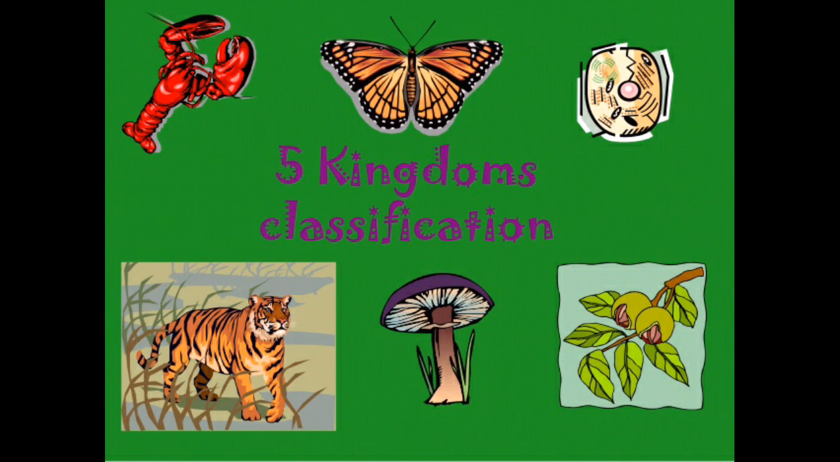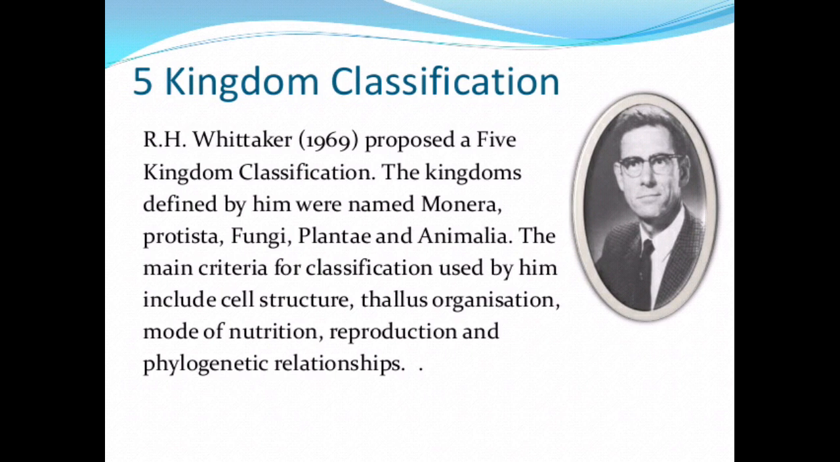Five kingdom system of classification. R.H. Whittaker in the year 1969 proposed a five-kingdom classification system. The kingdoms defined by him were named Monera, Protista, Fungi, Plantae, and Animalia. The main criteria for classification used by him include cell structure, thallus organization, mode of nutrition, reproduction, and phylogenetic relationships.